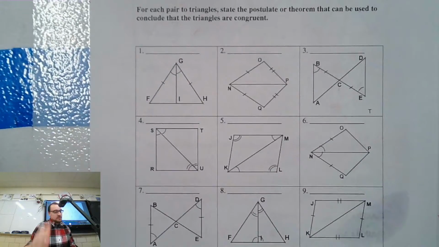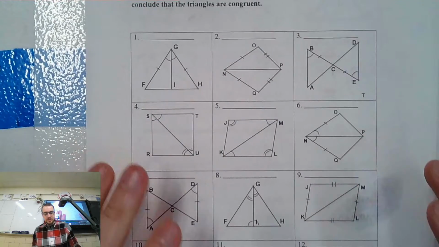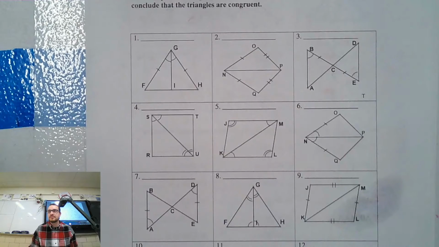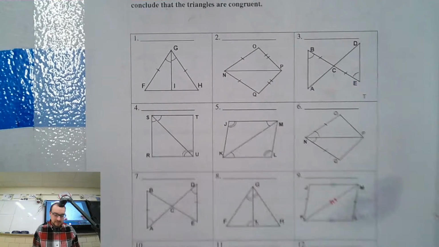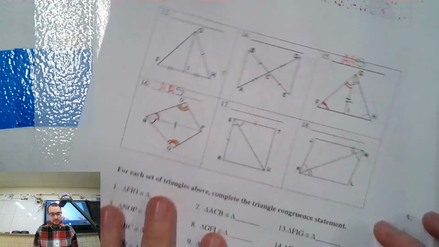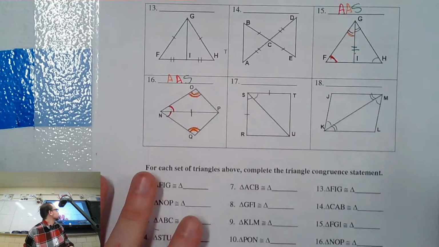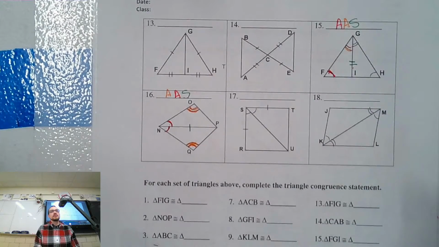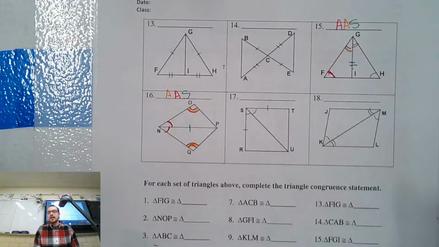All right, so welcome to math class. Do you have any questions on these? We're obviously going to talk about 11. Wait, what's the answer to 9? SSS. Third side. If it's SSS, then I'm good. What's 11? 15 and 11 we're going to talk about. Okay, 15. It's AAA. AAA is not a possible solution, because you can have two triangles with all matching angles and still be different, right? So AAA is not one of them.